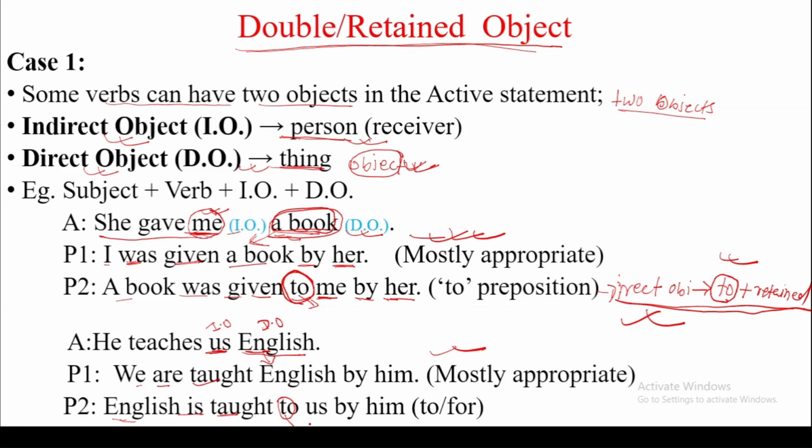Then we mention the indirect object after to, then by him. It means we have to use to or for if we use the direct object first, as subject. So this is the case of double or retained object.